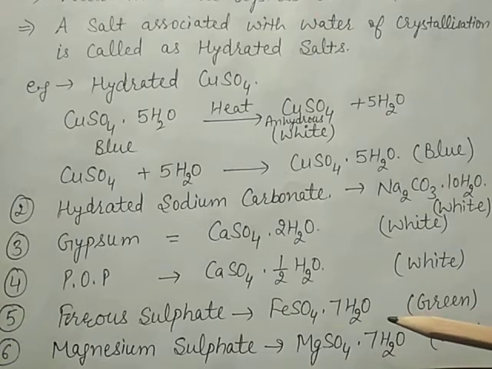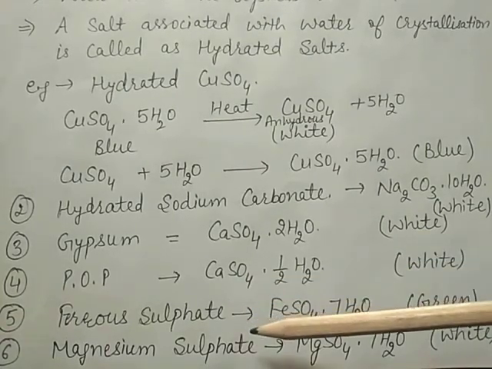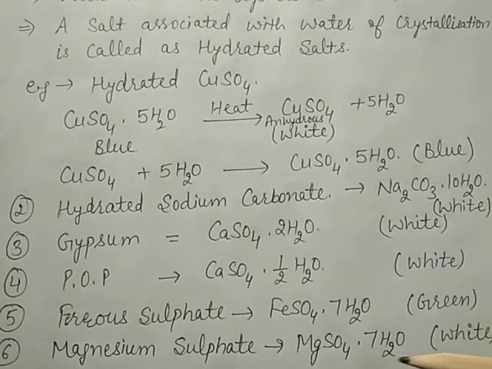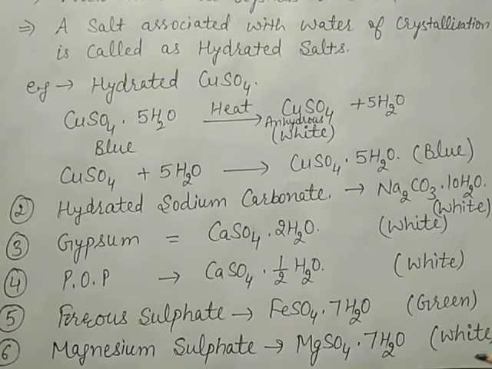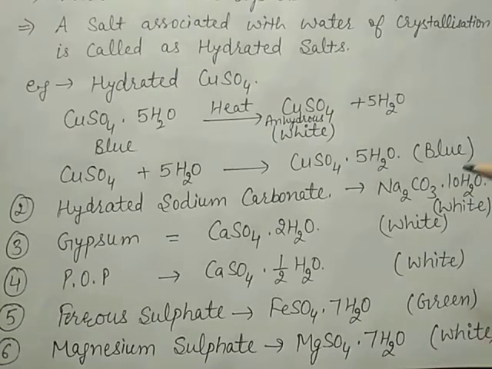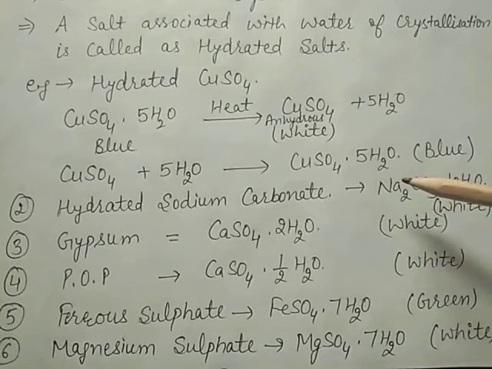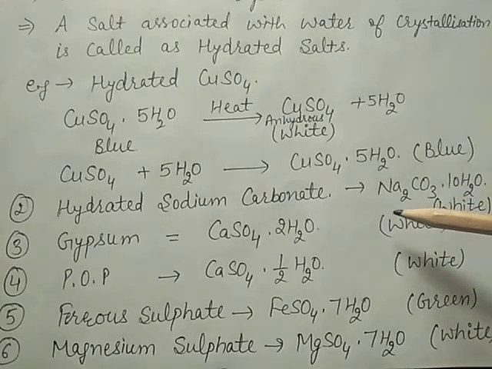This is called water of crystallization and its color is green. Next, magnesium sulfate, MgSO4·7H2O. It is white in color. All these are examples of hydrated salts which show water of crystallization.